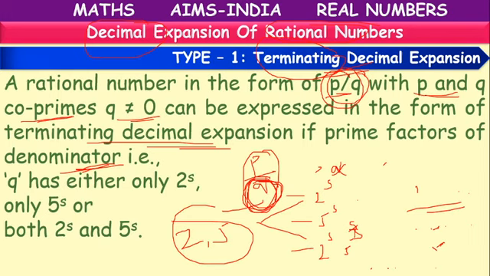Suppose 27 by 10 is there. After dividing, what will we get? 2.7. Or 27 by 100 is there. What answer will we get?